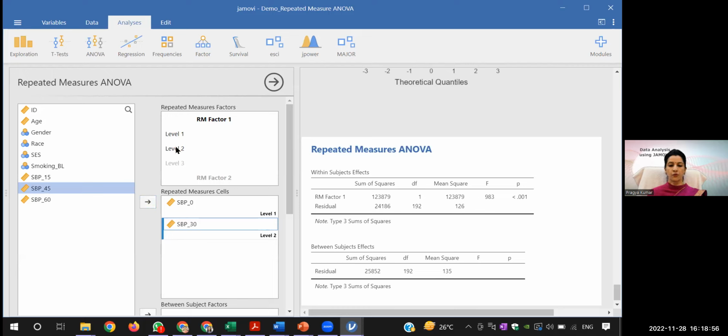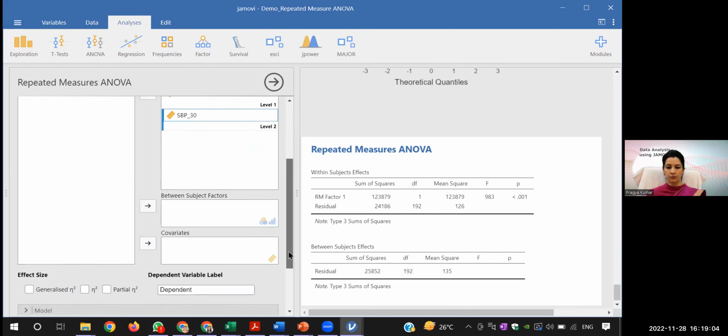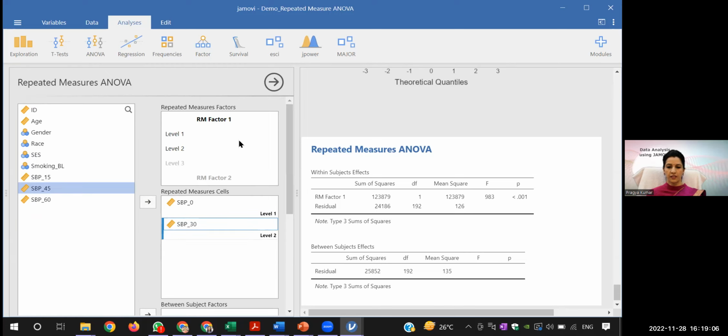since only 2 levels are there, it is taking only 2 values, and again the result will be in the form of level 1 and level 2. That's why you need to define these levels here.